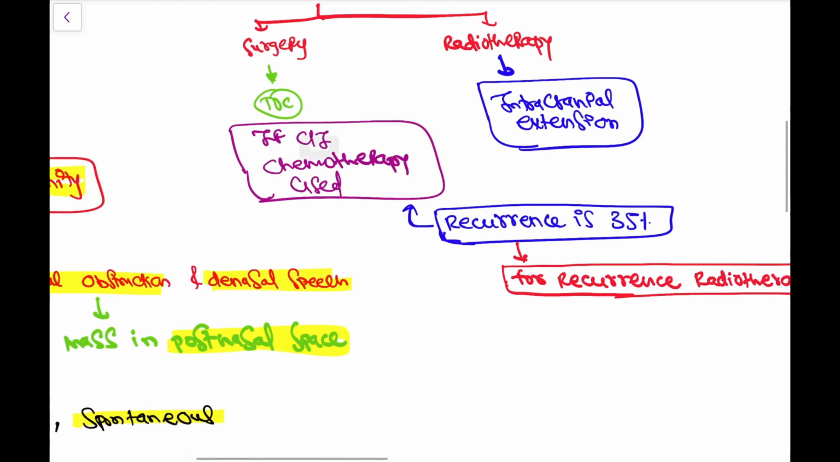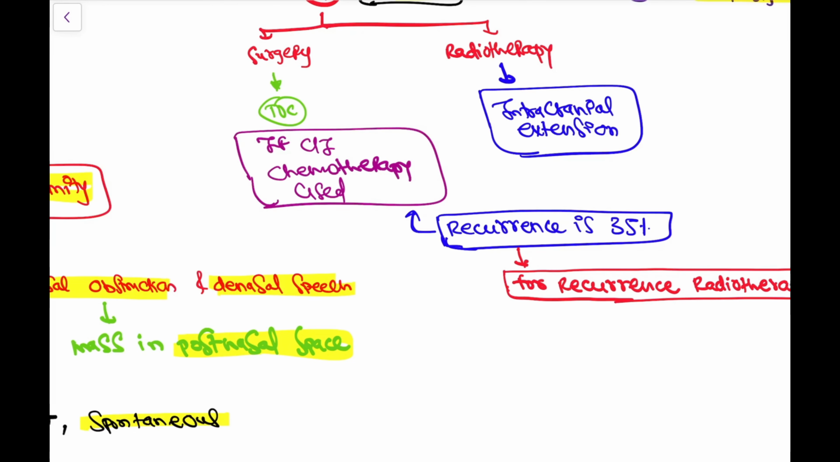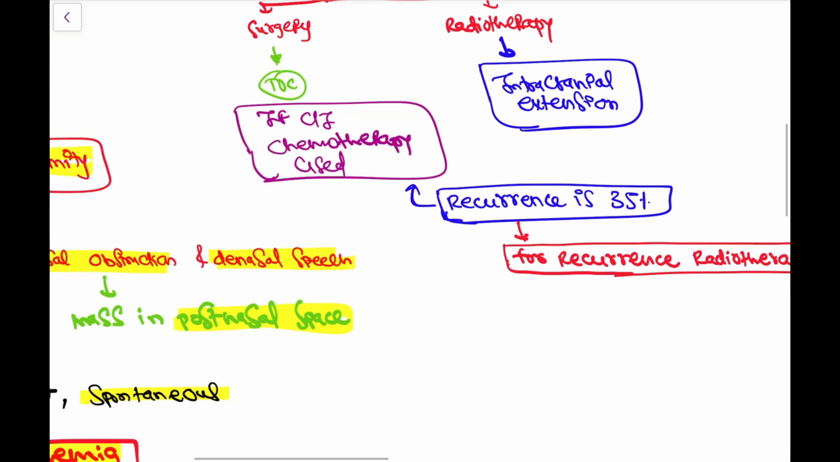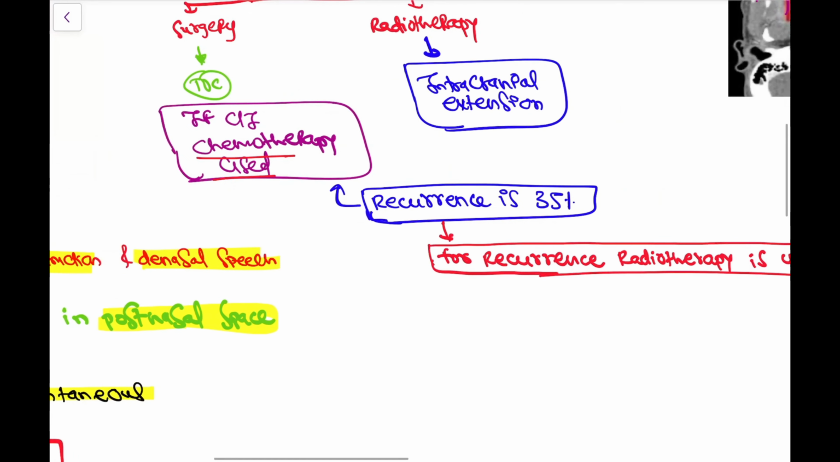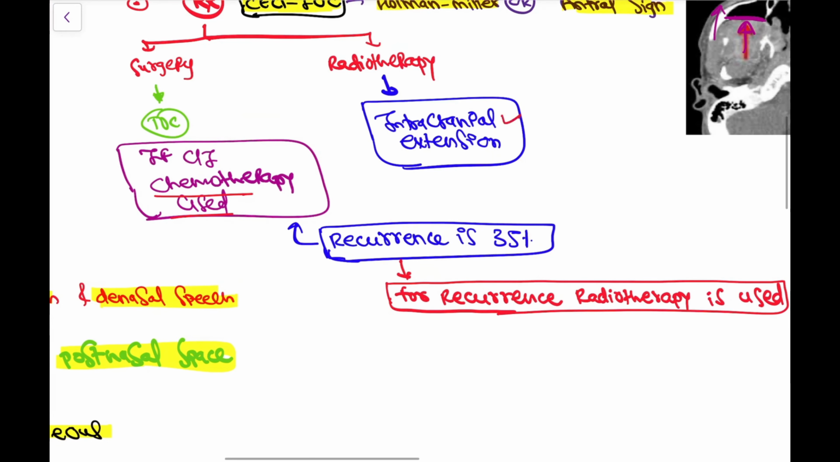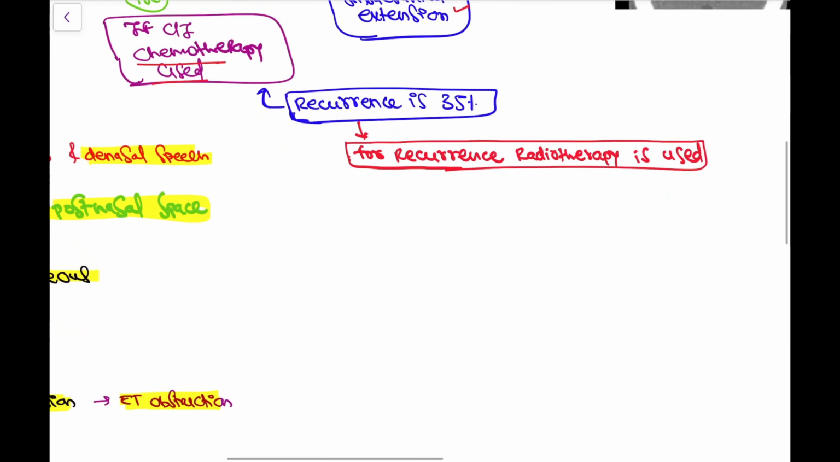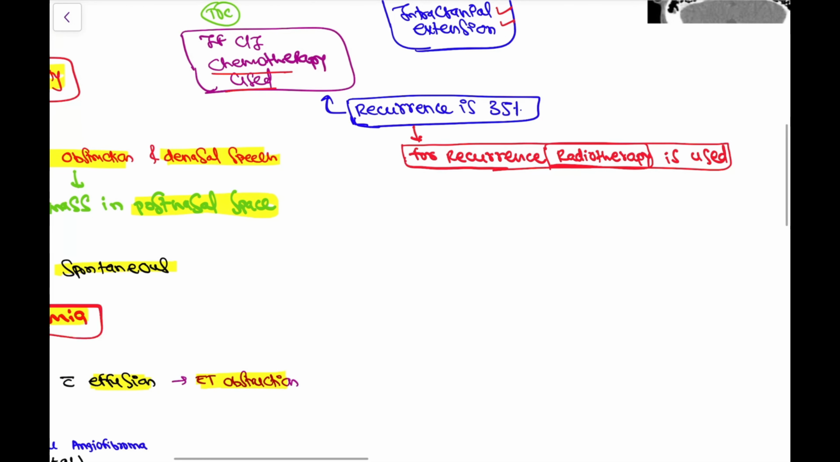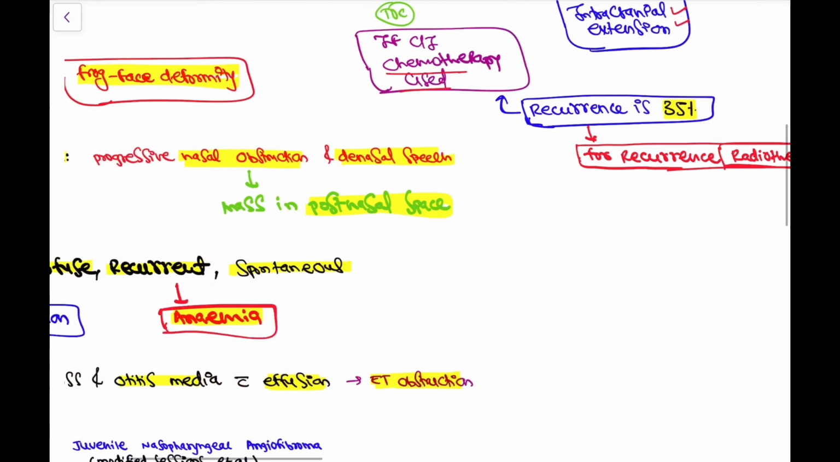Then treatment, surgery is the mainstay of treatment or treatment of choice, and if surgery is contraindicated, then chemotherapy can be used, okay? But in case of intracranial extension, radiotherapy is the treatment of choice, okay? And in case of recurrence after surgical removal, radiotherapy is used, okay, as a treatment of choice, and recurrence is 35%, okay?